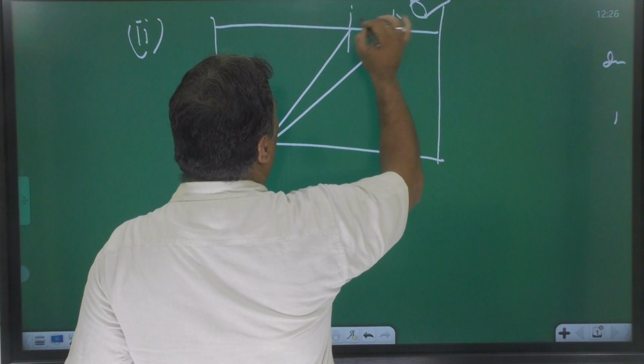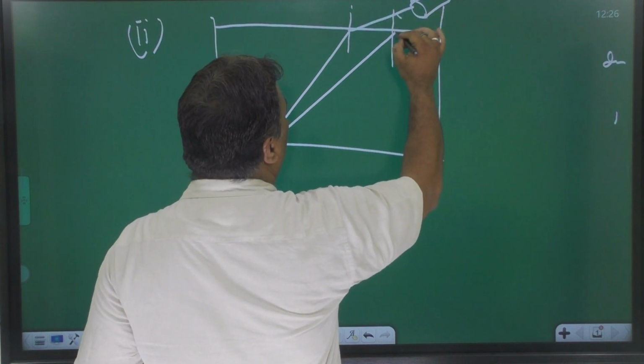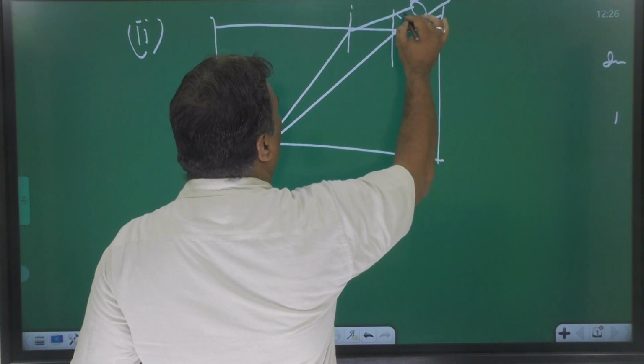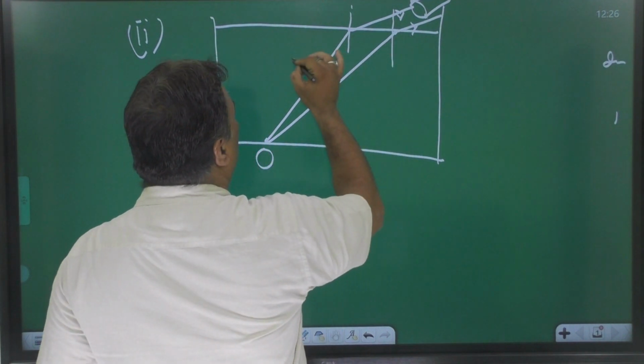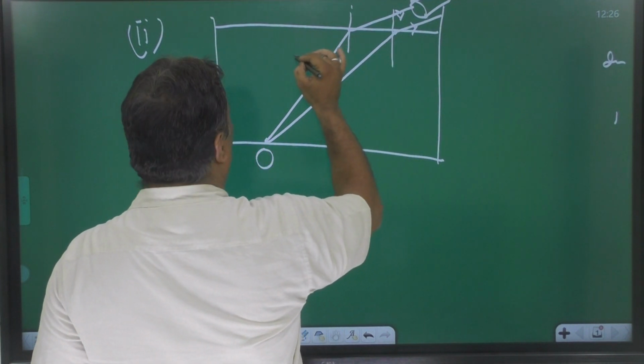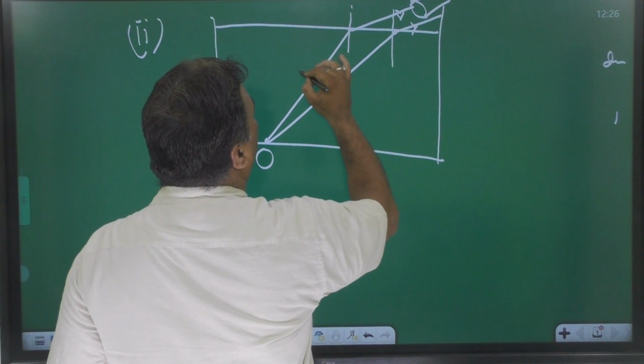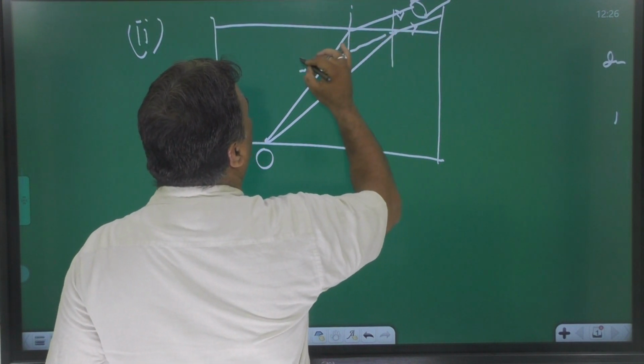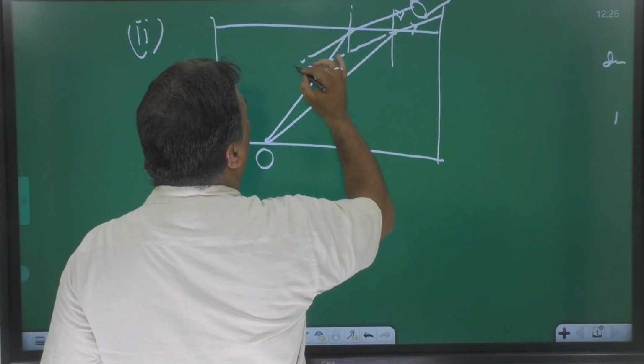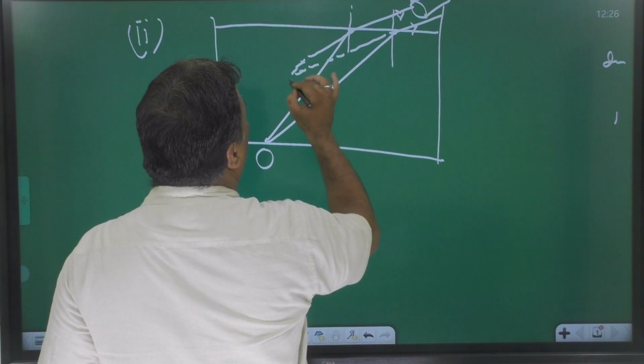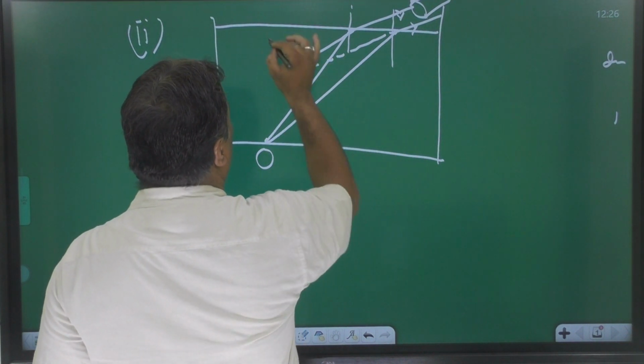Light is passing from denser to rarer, bending away. The image will form at this position.